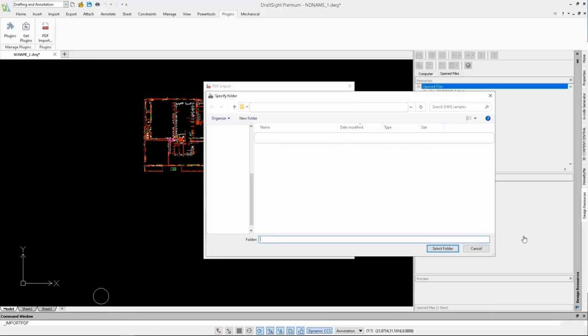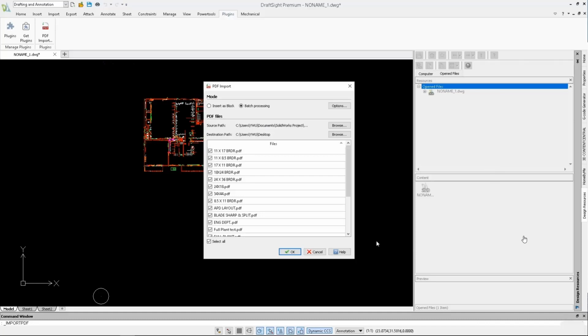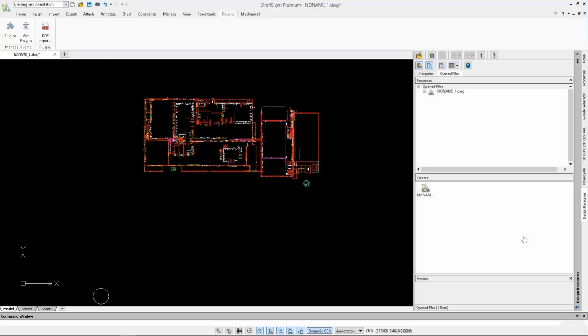You can select them all, select a destination where you want to put all the converted DWG files. There you go. It runs the entire thing for you, and you can go to sleep, take a bite or have a cup of coffee, and let the software do the job for you. So this is another productivity tool to support your legacy data in DraftSight.